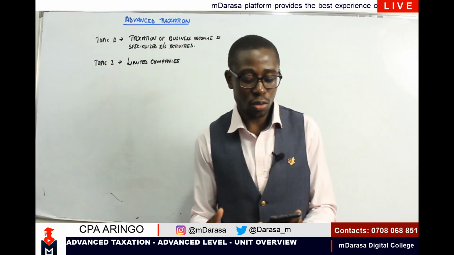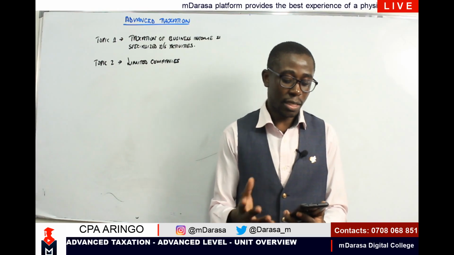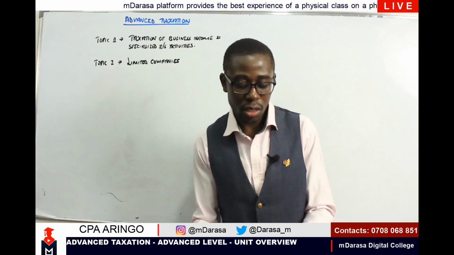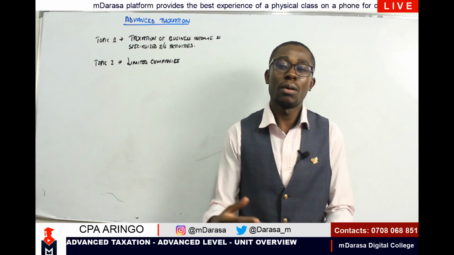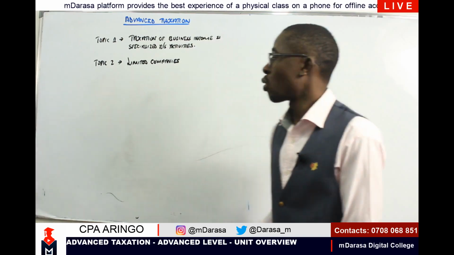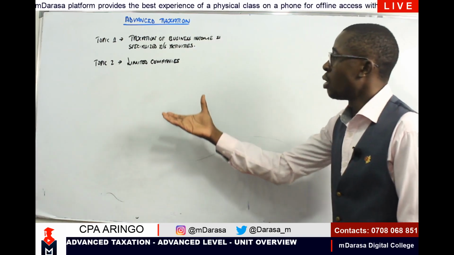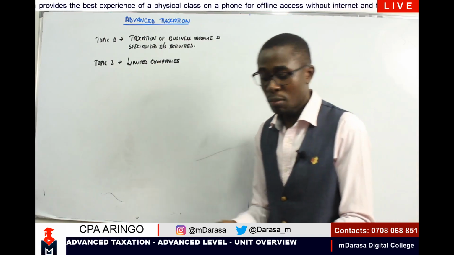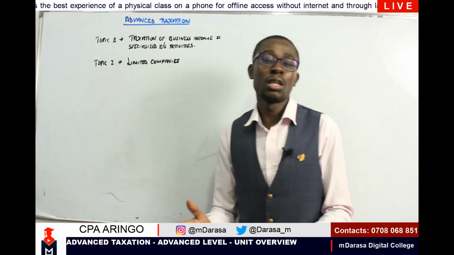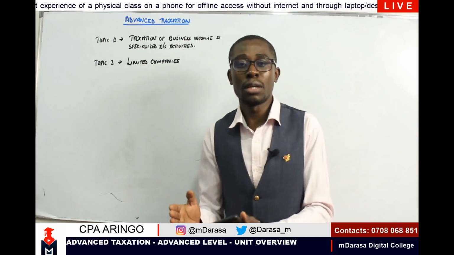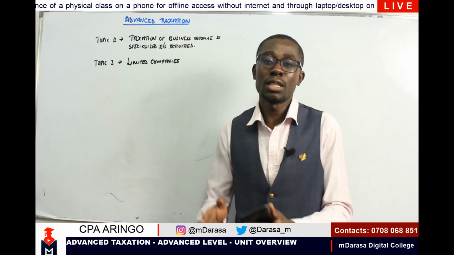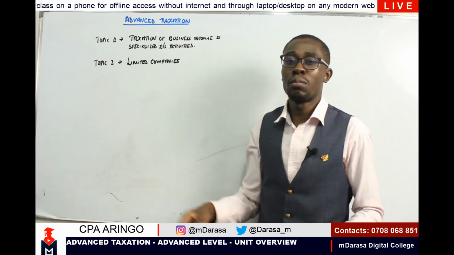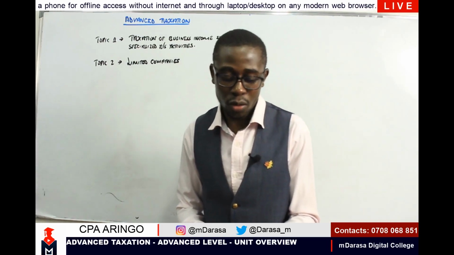We'll also cover items like taxation of dividends, rental income, charitable institutions, leasing entities, and cooperative societies and circles. All that you are going to cover in topic number 2, and that will make it the longest topic under this revised content of advanced taxation.